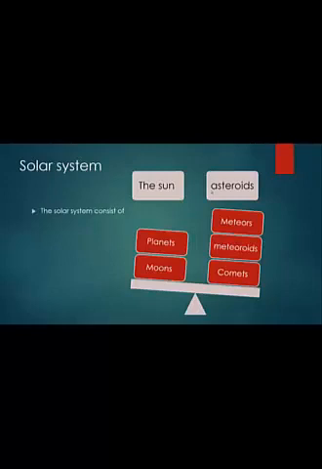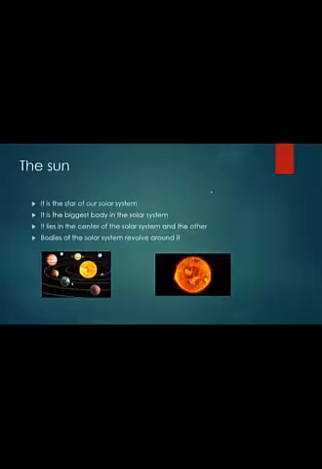The solar system consists of the Sun, planets and moons, asteroids, meteors and meteoroids, and finally comets. The Sun is a big star of our solar system.